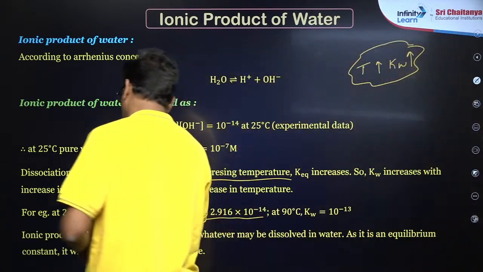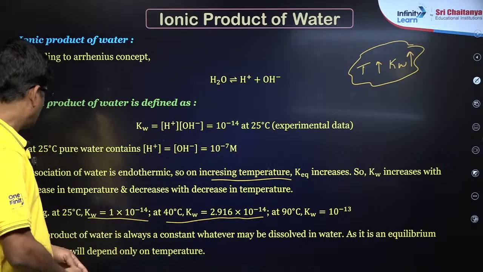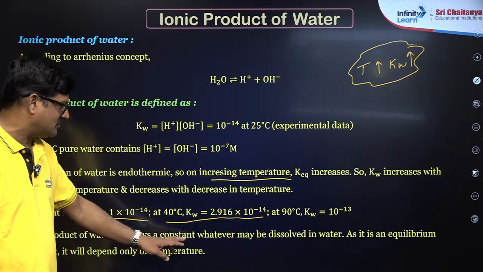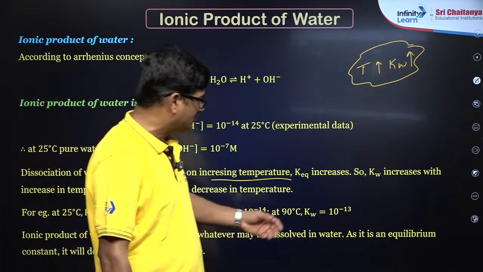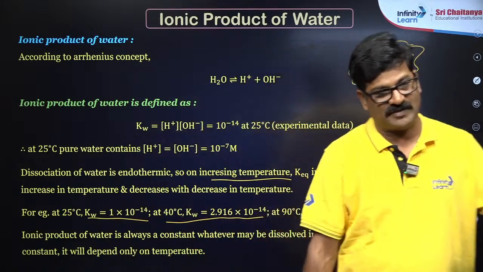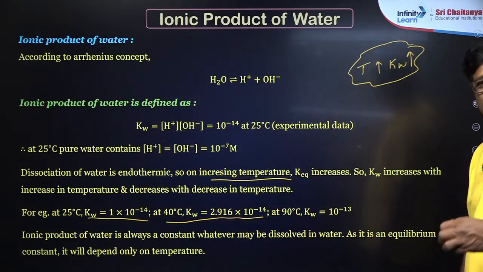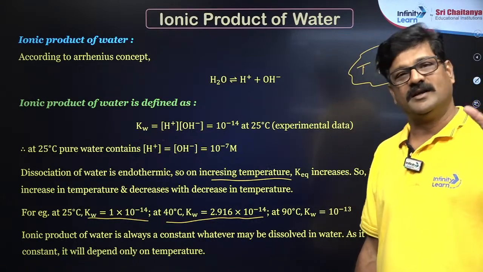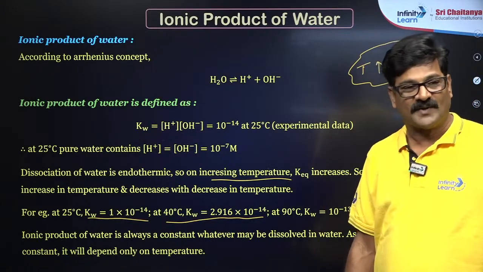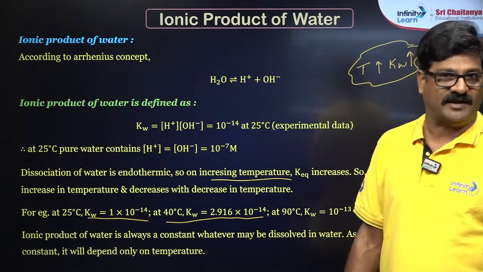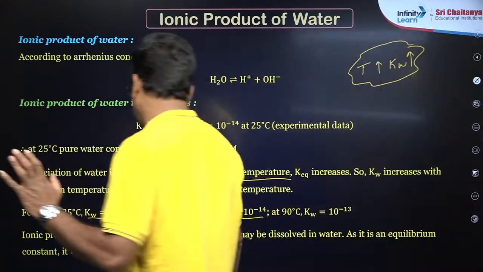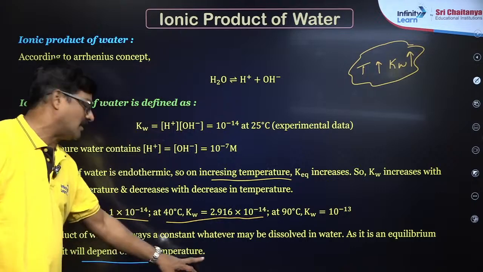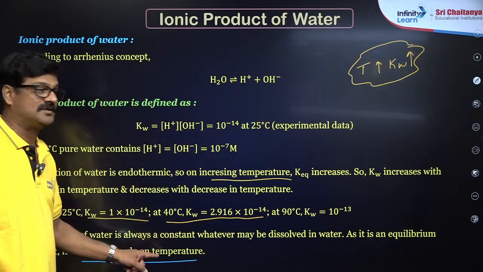Now coming to the ionic product of water. It is always a constant, whatever may be dissolved in the water. It may be some acid dissolved or some base dissolved. जब तक temperature constant है, ionic product constant होगा, जो भी उसमें dissolve किया जाएगा. And it will depend only on the temperature. एक खास बात है, very, very, very important.